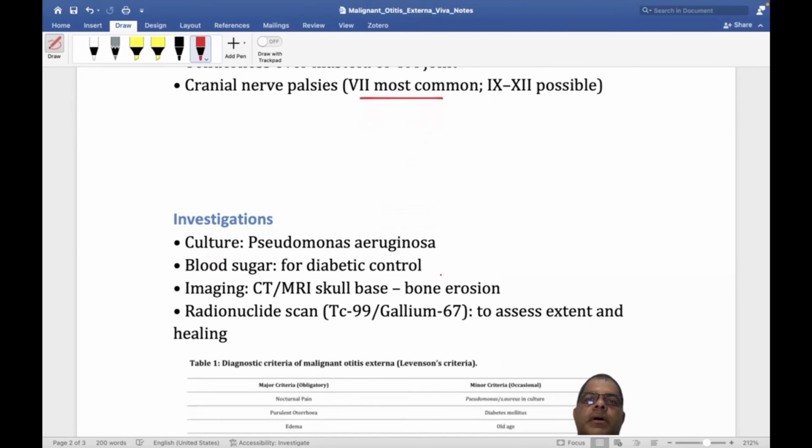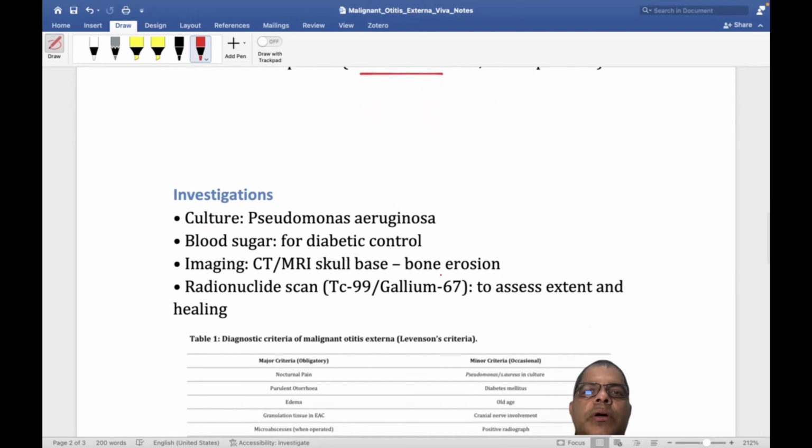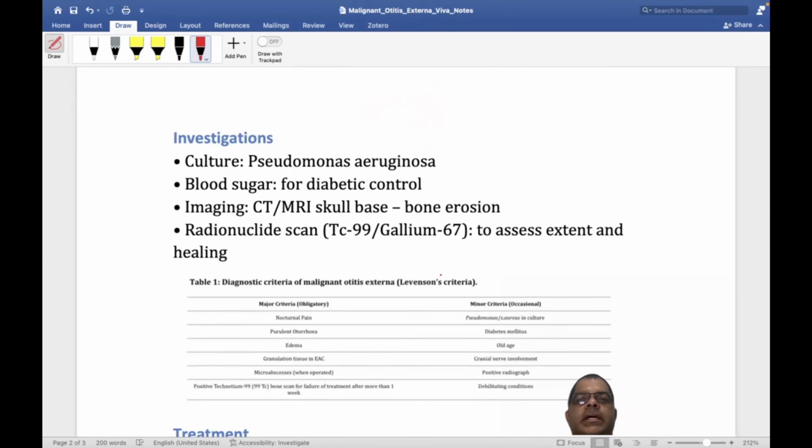Investigation: we can do culture for the Pseudomonas organism. Blood sugar, yes, you have to do blood sugar because these patients are prone to diabetes mellitus, and there is an association of diabetes mellitus with malignant otitis externa. If the blood sugar is high, you have to control it with an endocrinologist. Imaging: we can do CT scan and MRI and see bone erosion. Some examiners ask about radionuclide scan, technetium-99 or gallium-67, to assess the extent and healing.